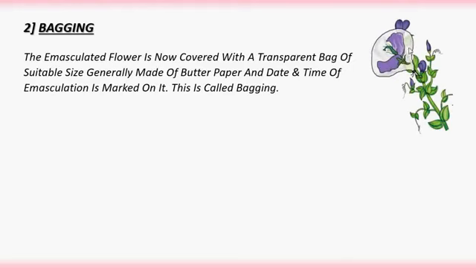So after removing the anthers, the pistil along with the flower should be bagged with butter paper. On that, we need to mention the date and time when we did the emasculation. So here is the representation of the diagram. After removing the anthers, that flower should be covered like this. We should not detach the flower.